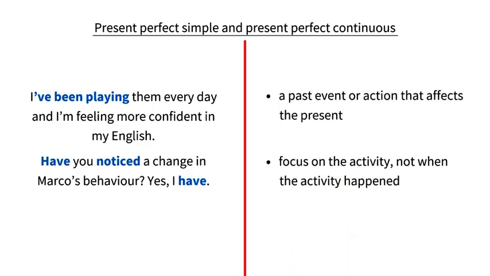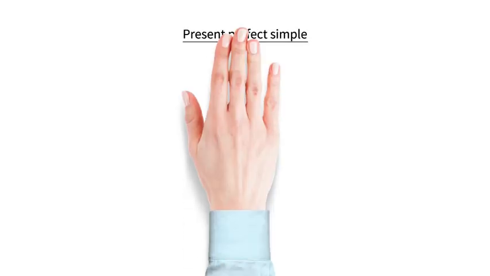We use the present perfect simple and the present perfect continuous to focus on an activity, rather than saying exactly when it happened. The present perfect simple and the present perfect continuous are often very similar. However, there are some differences depending on meaning.